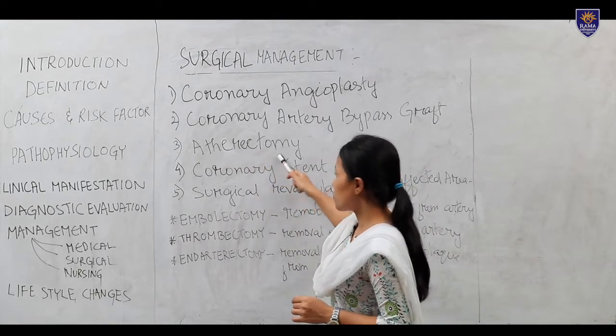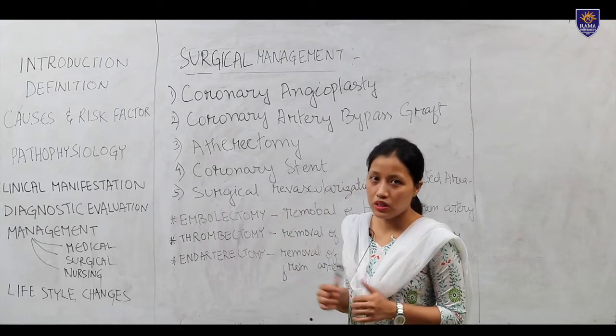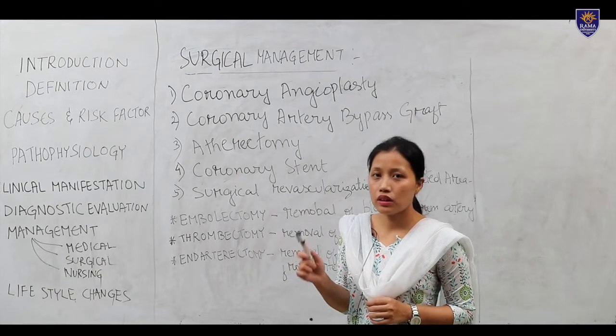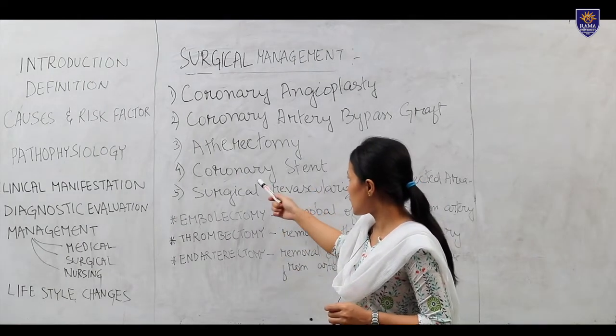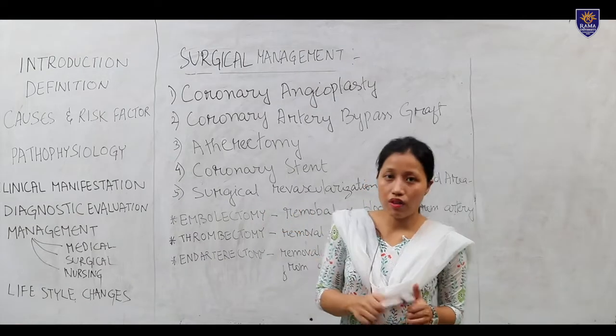Next is atherectomy. Atherectomy is the removal of the plaque from the blood vessels. The atherosclerotic plaque should be removed from the blood vessels. And next is coronary stent, and next is surgical revascularization of the affected area.